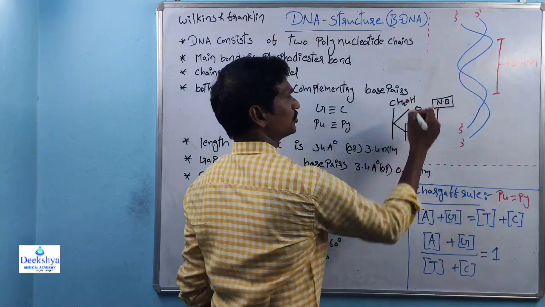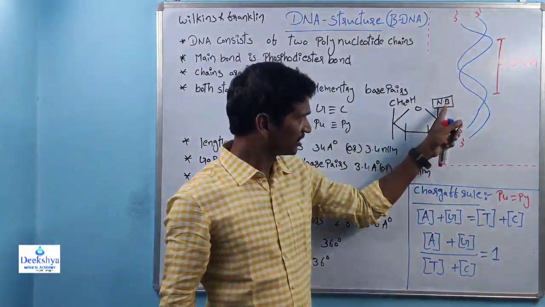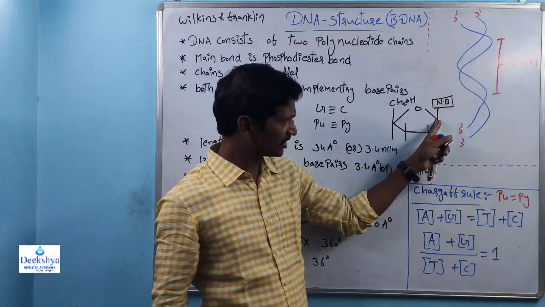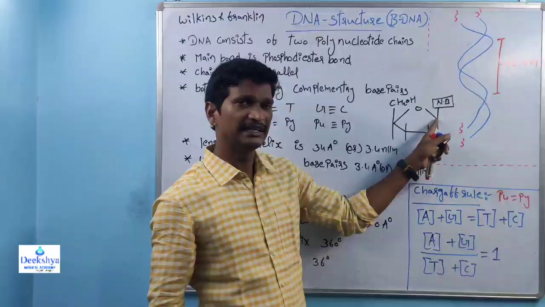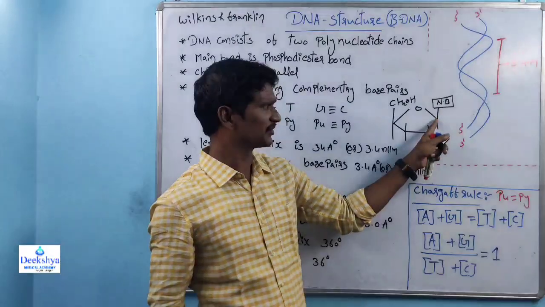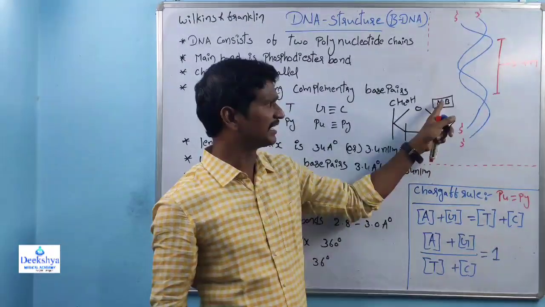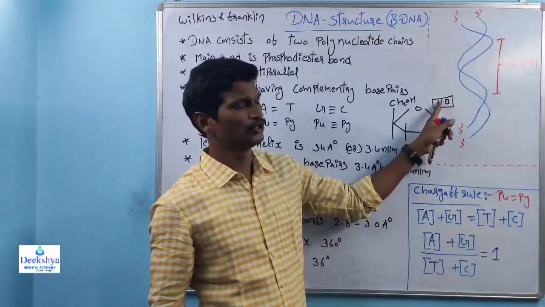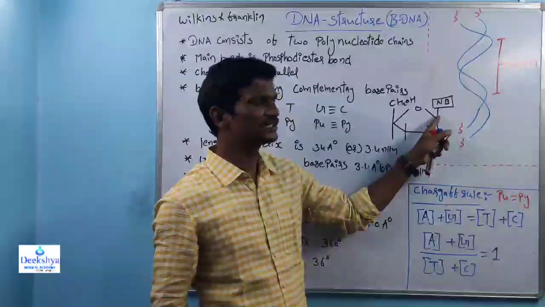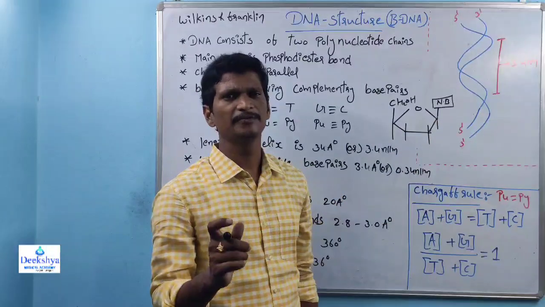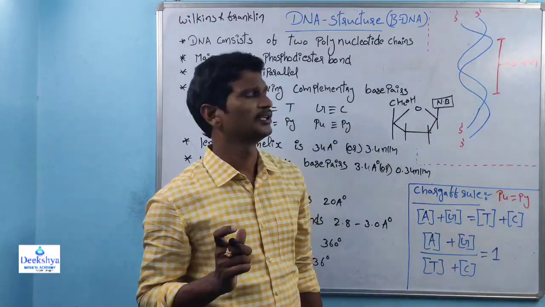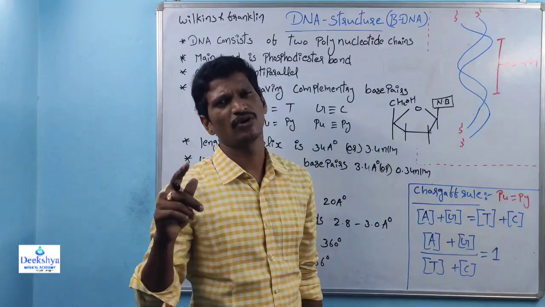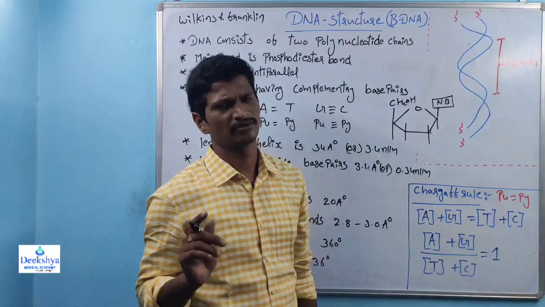The first carbon atom of the deoxyribose sugar interacts with the nitrogen base. Between these two, the linkage is the glycosidic linkage, especially called the N-glycosidic bond, right?